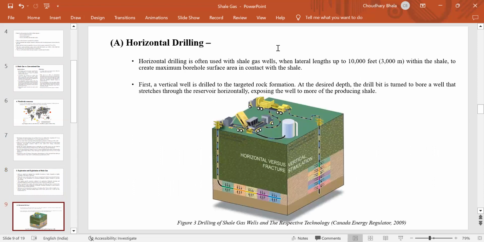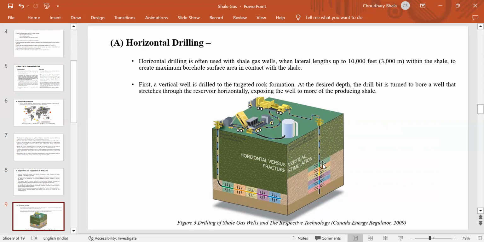So here we discuss horizontal drilling. Horizontal drilling is often used with shale gas wells, with lateral lengths up to 10,000 feet or 3,000 meters within the shale, to create maximum borehole surface area in contact with the shale. First, a vertical well is drilled to the target rock formation at the desired depth. The drill bit is then turned to bore a well that trails through the reservoir horizontally, exposing the well to more productive material. Here we can see the drilling of a shale gas well.